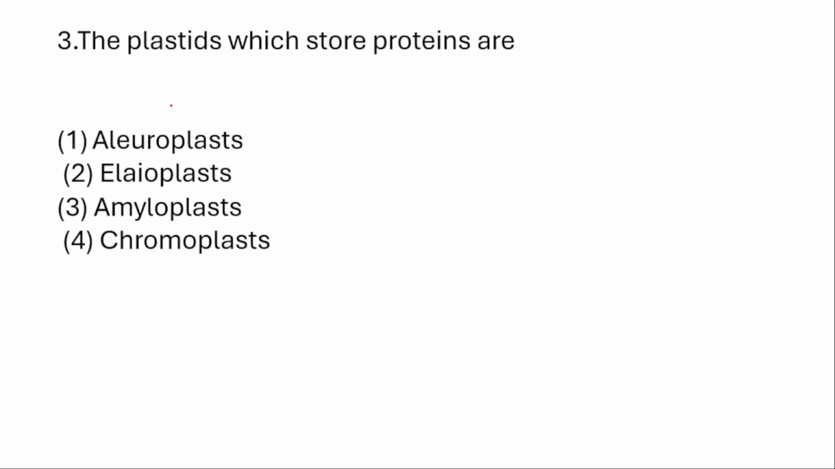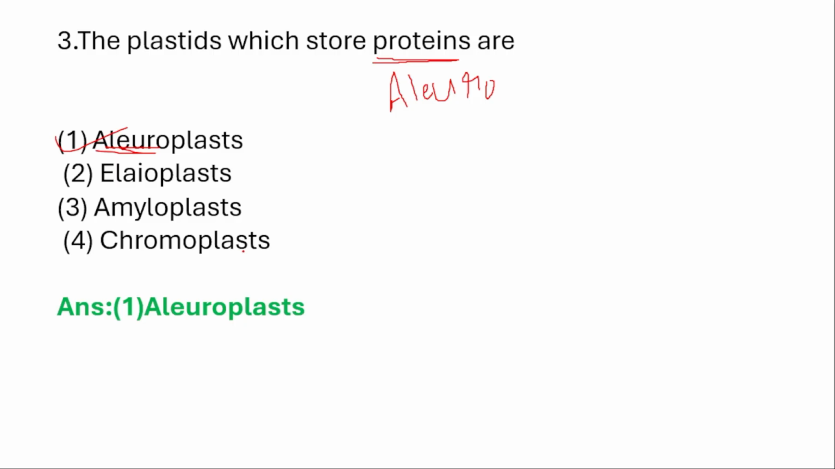Next. The plastids which store proteins. Whenever the word aleuro appears, it refers to what? Protein. So where is aleuro? Yes, here it is. Aleuroplast. First option itself is correct. Elaioplast, amyloplast and chromoplast. Elaioplast is for oil storage. Amyloplast is for starch storage, and chromoplast is for the coloring.